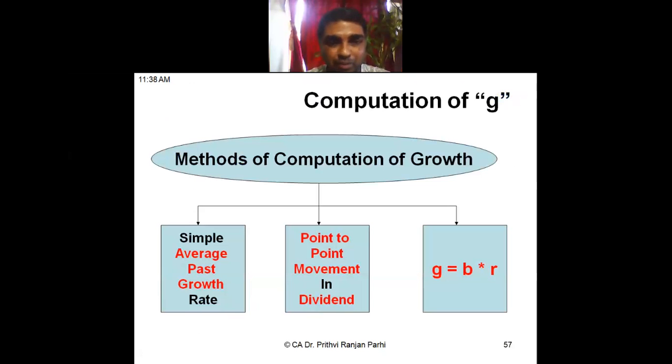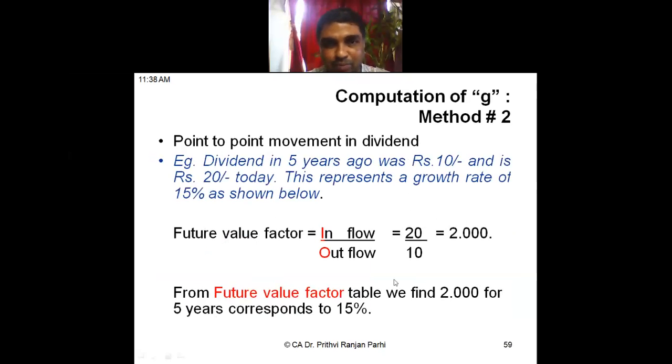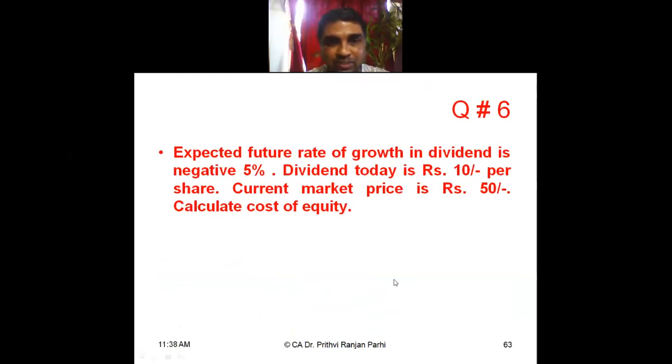Simple average of past growth rate, point to point movement, and growth rate also can be computed by using this formula: g is equal to b into r. Have you remembered what is b and what is r? b is retained earning, r is rate of return on equity. So these formulas we have applied, we have solved these questions.